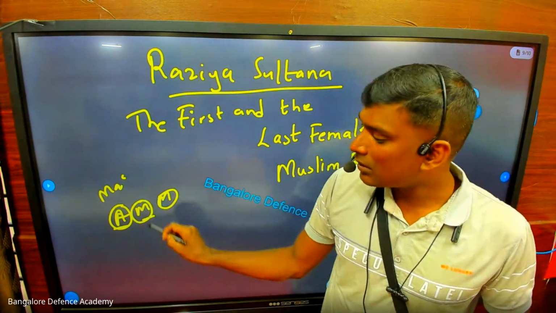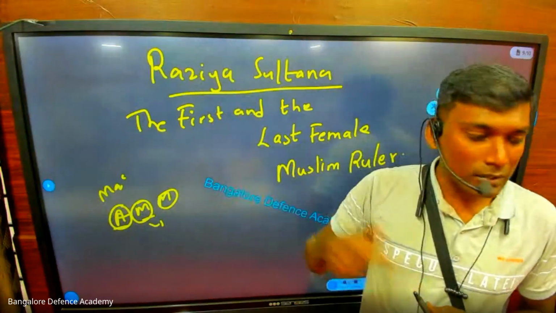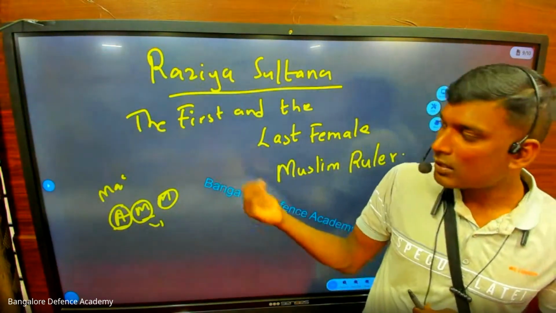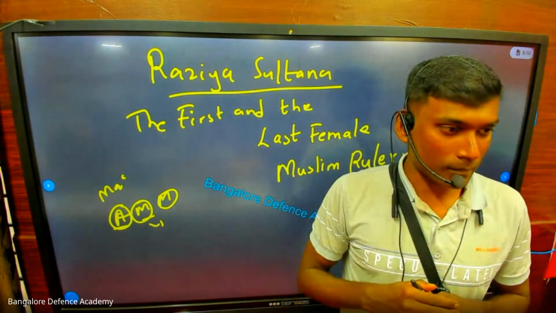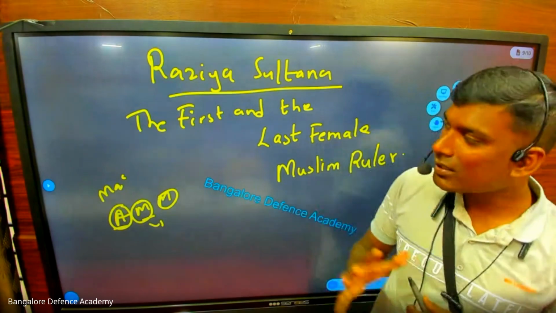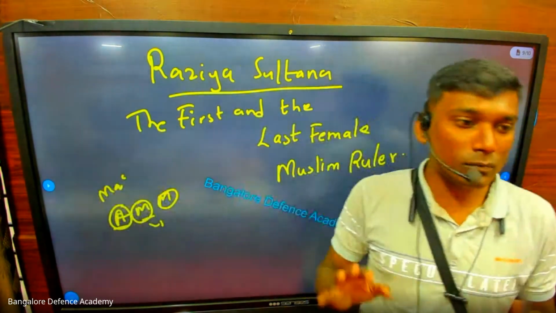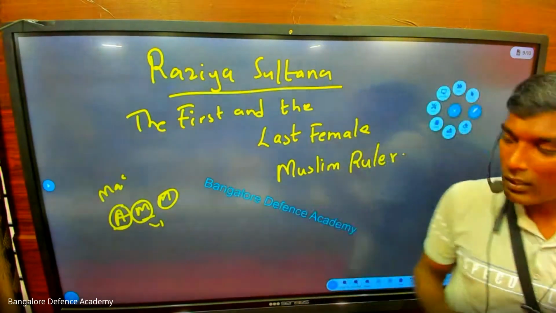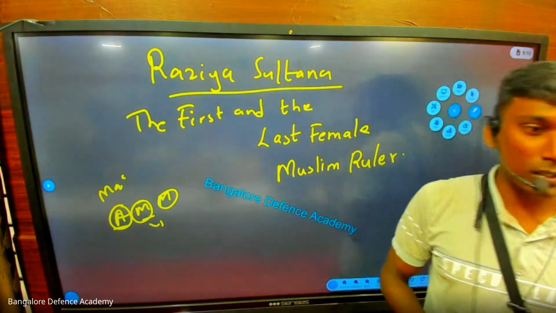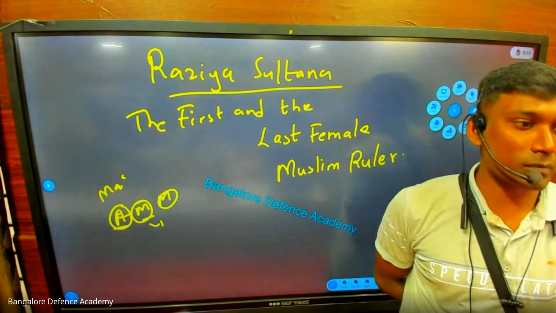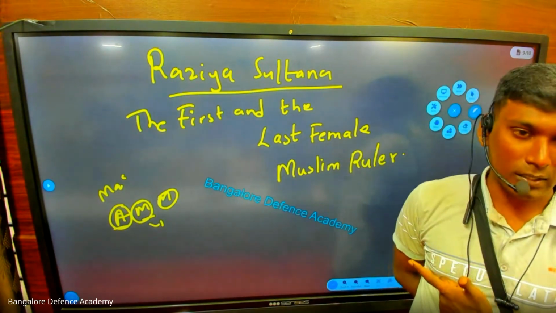But in medieval history, there is a person called Razia Sultana, and she is the daughter of Iltutmish. She ruled India for 4 years. After her, there was no woman Muslim ruler, no woman ruler. So now the question they will ask you in your exam: who is the first and the last Muslim ruler? Razia Sultana.